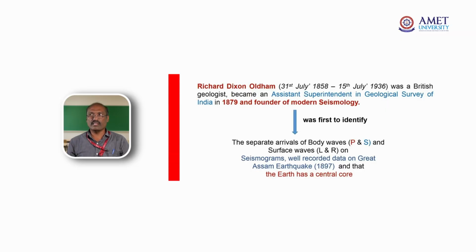Seismic waves: the first British geologist became a superintendent geologist in the Geological Survey of India in 1879 and was the founder of modern seismology. He was the first to identify the separate arrival of the body waves, that is the primary waves and the secondary waves, and there are also the surface waves, called the L and the R waves.